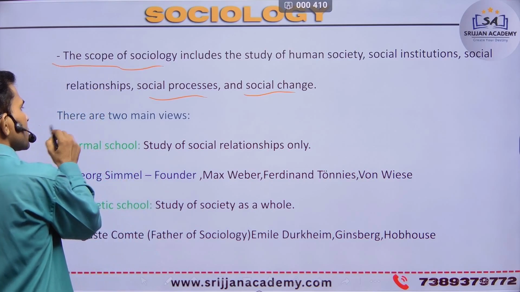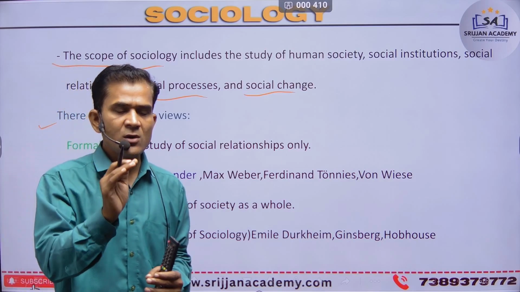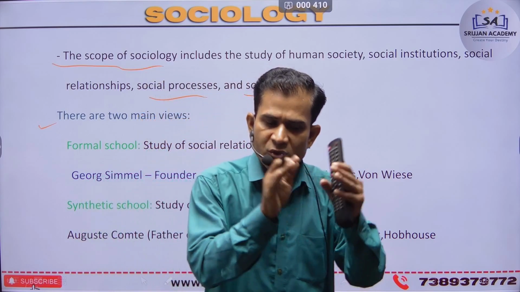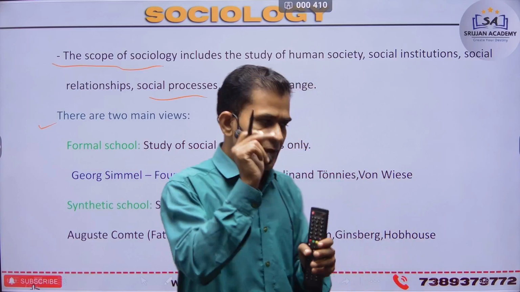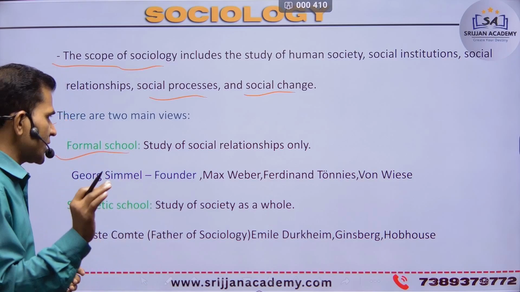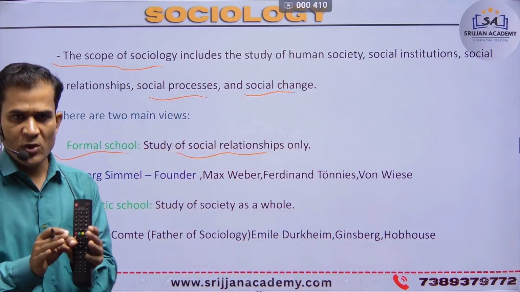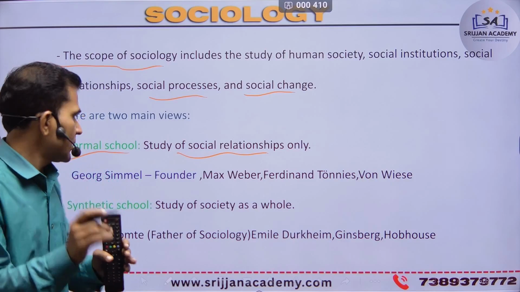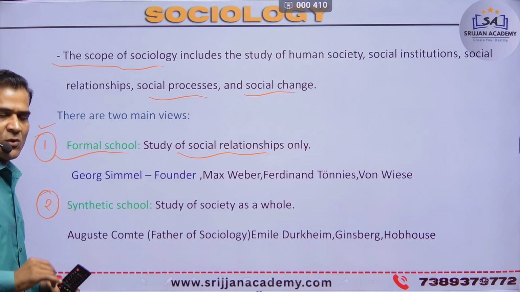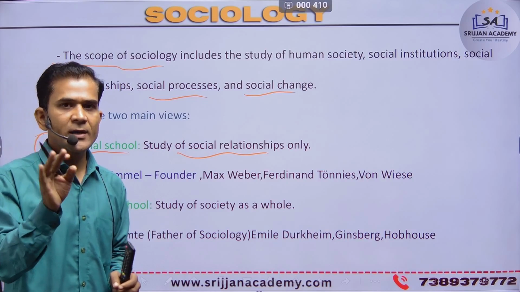Next, there are two main views, two perspectives, only for the human perspective, on what the study of sociology is. The first is the formal school, a study of social relation. There are two views mostly produced by sociologists: first the formal school, and second the semantic school. So I will explain the formal school, the study of social relation only.